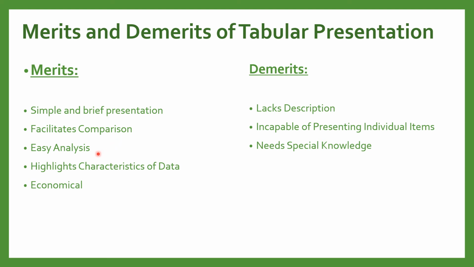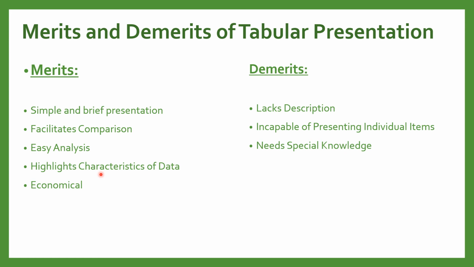Next one is easy analysis. It is very easy to analyze the data from the table. Also, by organizing the data in the form of a table, one can find out central tendency, dispersion and correlation. These things are done with the help of tabular presentation. Highlights characteristics of data: tabulation highlights the characteristics of data because it is easy to remember the statistical facts.